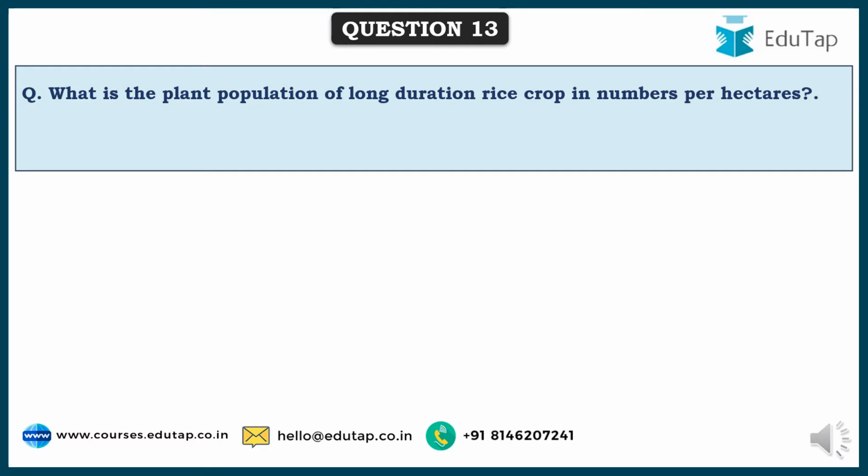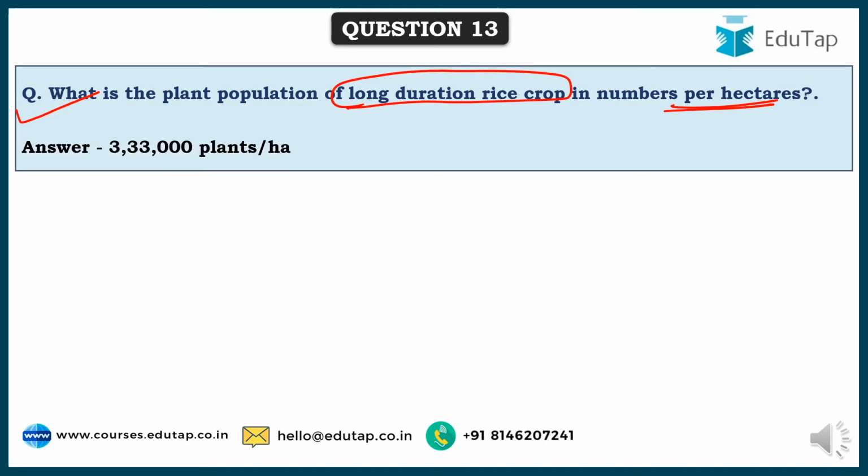So friends, here comes the question: what is the plant population of long duration rice crop per hectare? See, as we have already discussed in one of our classes, as per the duration of the paddy the seed rate differs and the spacing also differs. So based on that spacing, for a long duration crop, 3,33,000 plants per hectare would be the plant population.